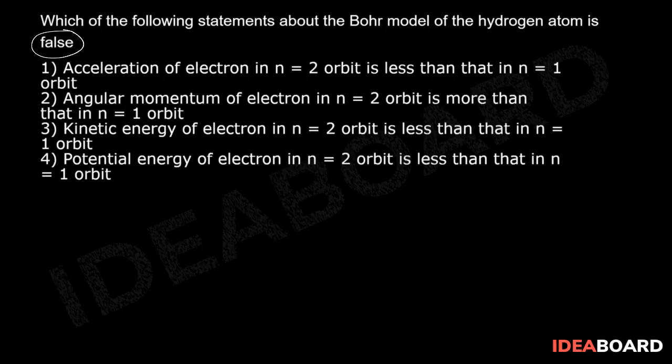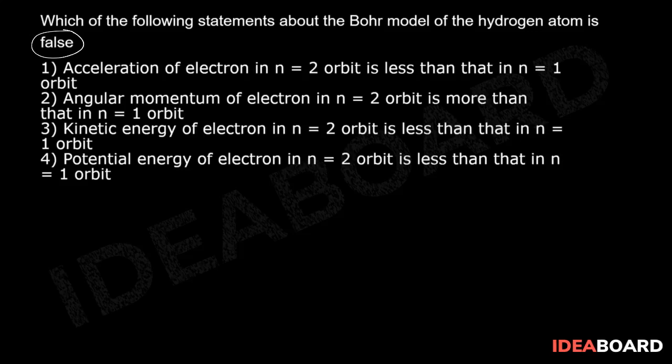Kinetic energy of electron in n equal to 2 orbit is less than that in n equal to 1 orbit. Potential energy of electron in n equal to 2 orbit is less than that in n equal to 1 orbit. So talking about the first statement, acceleration of electron in n equal to 2 orbit.